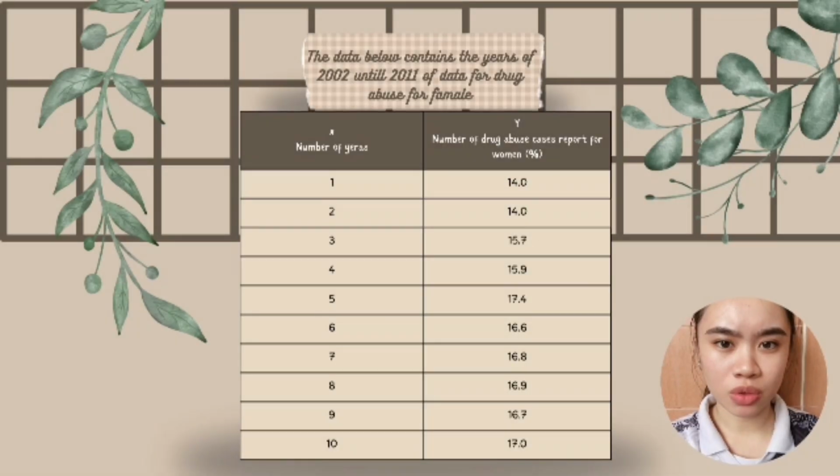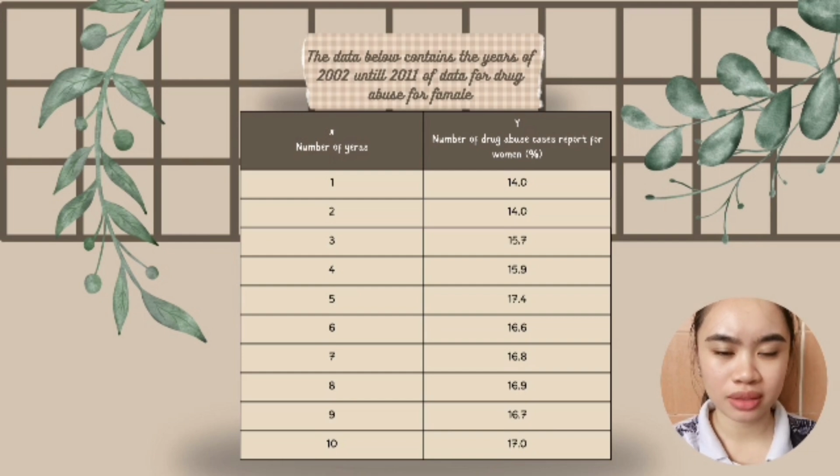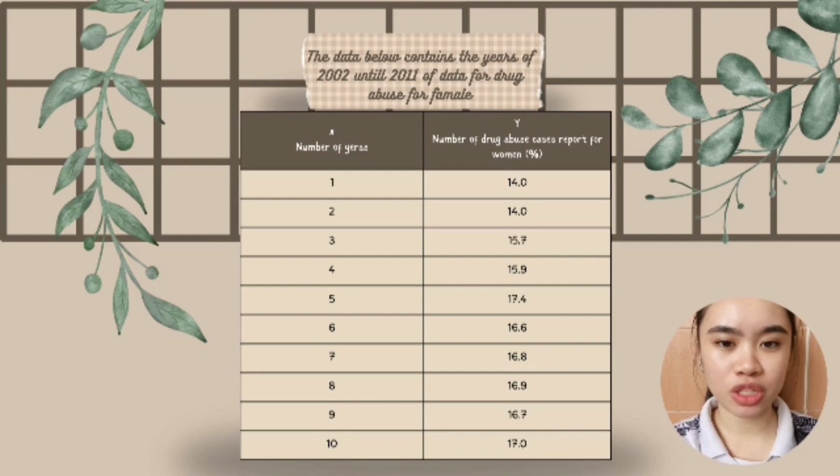The data below contains the years 2002 until 2011 of data for drug abuse for female. For this group project, we only use the quadratic equation model.